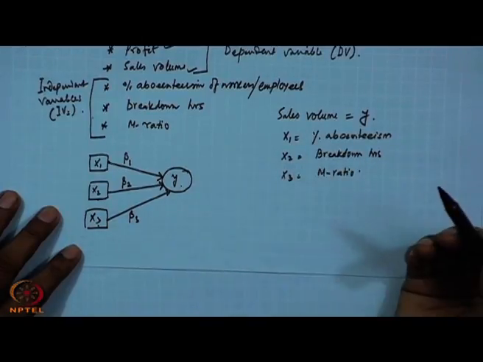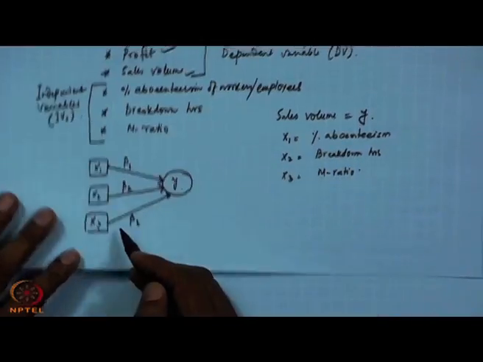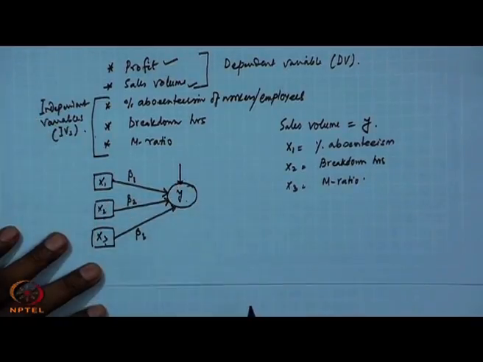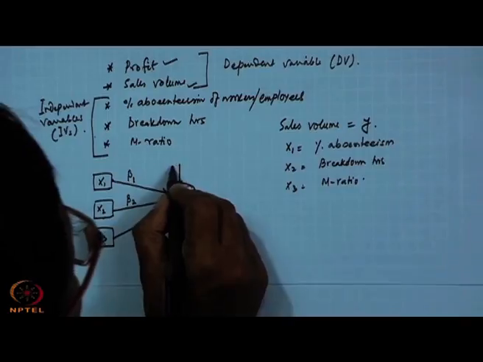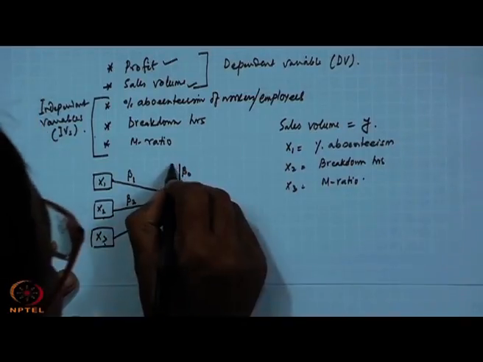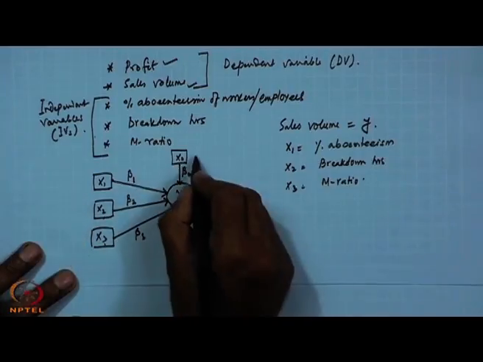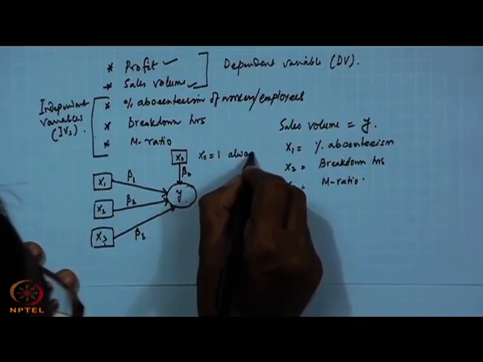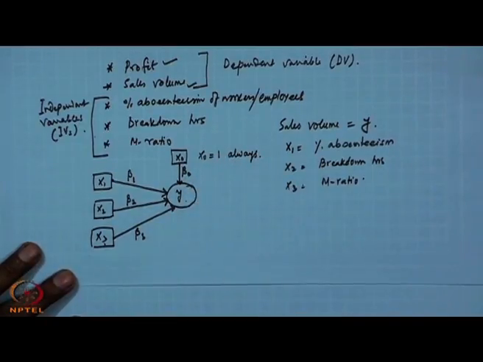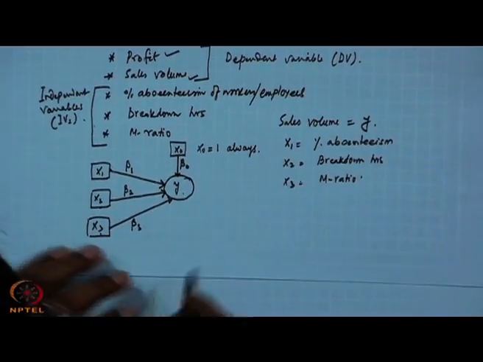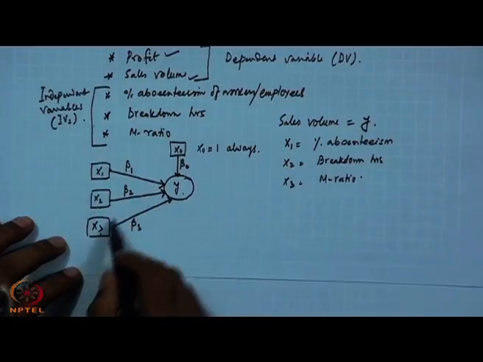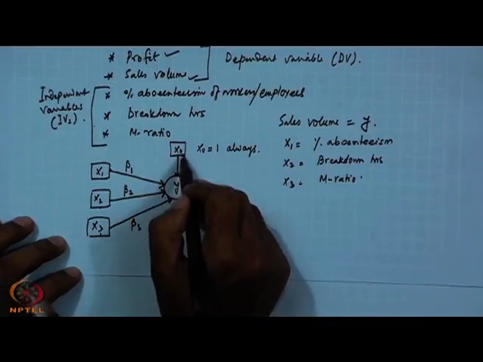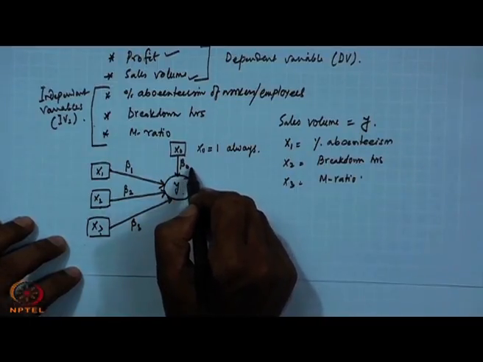There will be sales also. It is not necessarily that they have to contribute always. So, in that case we require some other parameter, which is known as beta 0, that is coming through x 0, where x 0 takes the value of 1, that is always, okay, x 0 equal to 1 always. By saying this, what we are trying to say is that even if there is no influence of x 1, x 2, x 3, still there will be some amount of y values. This is the constant term beta 0 added there.